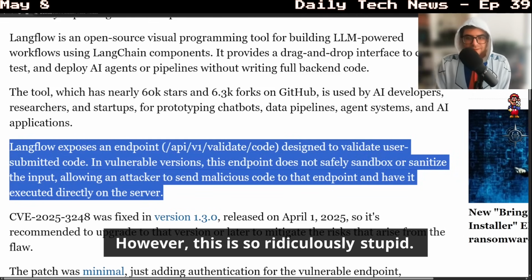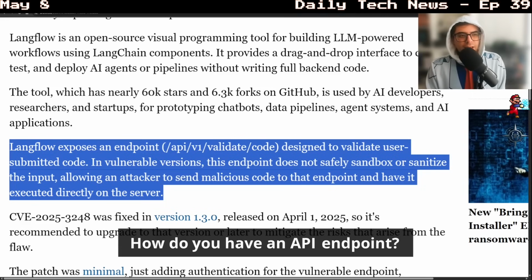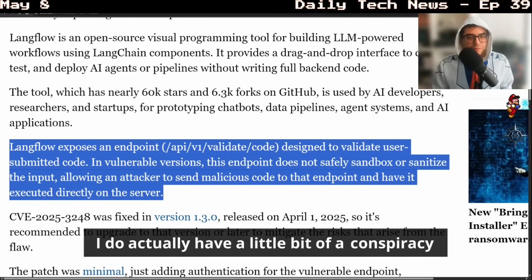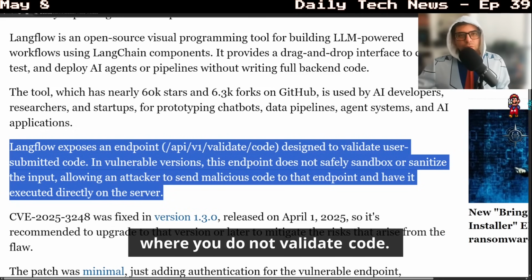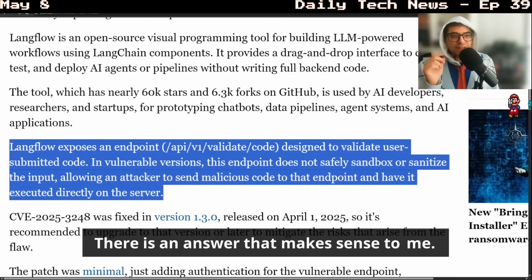However, this is so ridiculously stupid. How do you have an API endpoint? I do actually have a little bit of a conspiracy theory. How do you have an API endpoint called API v1 validate code where you do not validate code? There is an answer that makes sense to me.